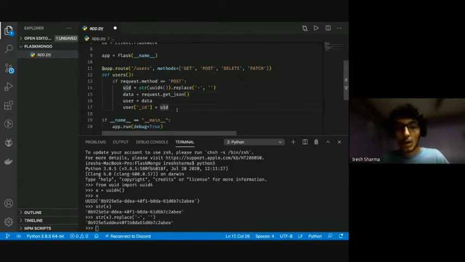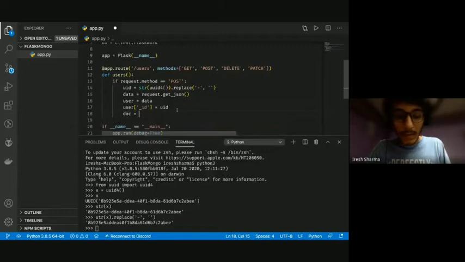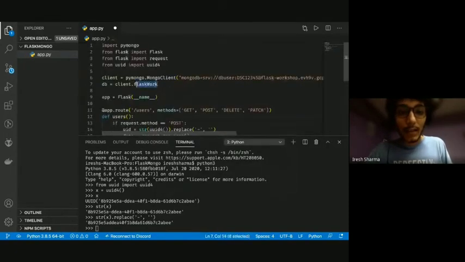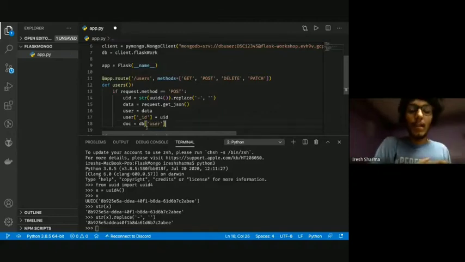So now I am done with getting the data and computing the data. I created a UID for it and I added it to the data. Now we're finally going to create the document. So we do document is equal to db. db is the variable where we keep our data, and inside db, to access a collection, you can do it the way you use, I'm really sorry.